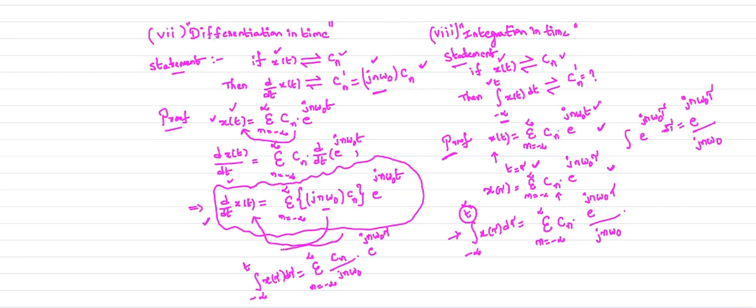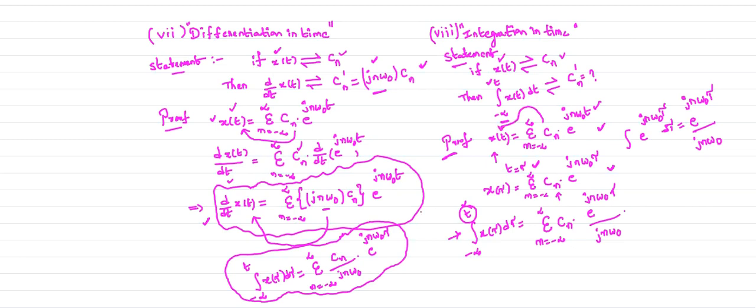Now clearly observe this expression. Cn here is your complex exponential Fourier series coefficient of x of t.